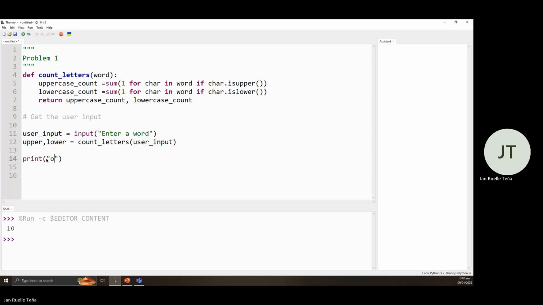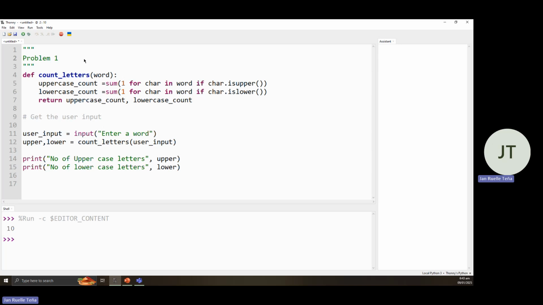Number of uppercase letters. Okay. Then we call in the upper, which is this one. Then next is for the lowercase. Let's copy this one. Lower. Lowercase. Okay. Using the same input we have earlier.